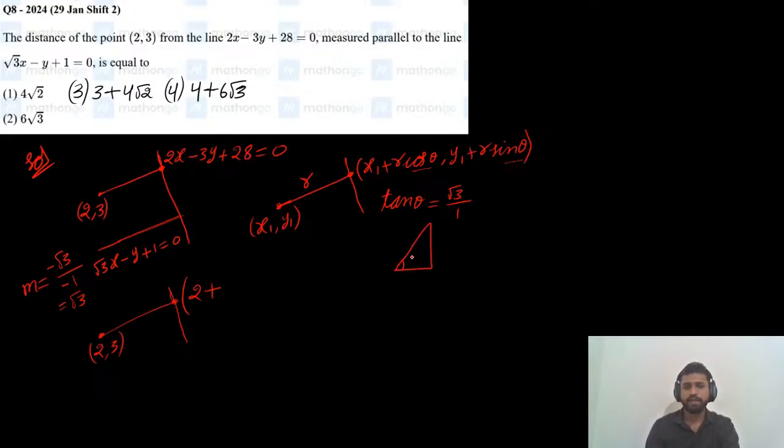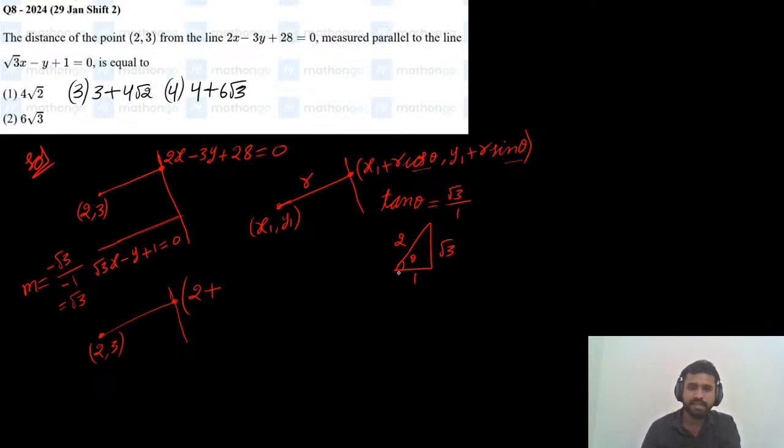Draw a right angle triangle: opposite side is root 3 and adjacent side is 1. So hypotenuse square equals 3 plus 1, which is 4, so the hypotenuse is 2.